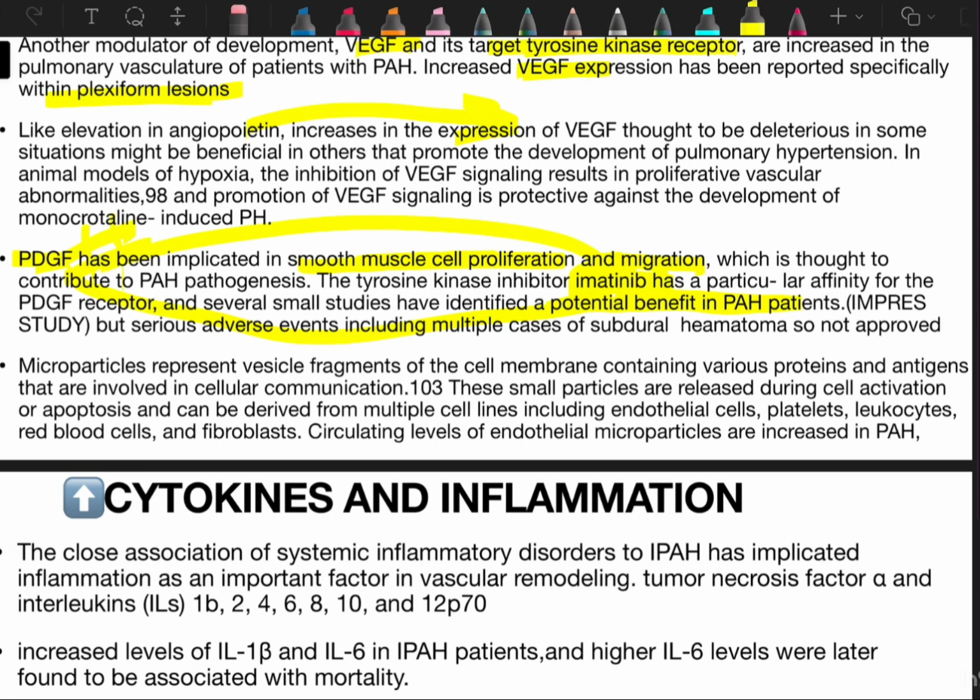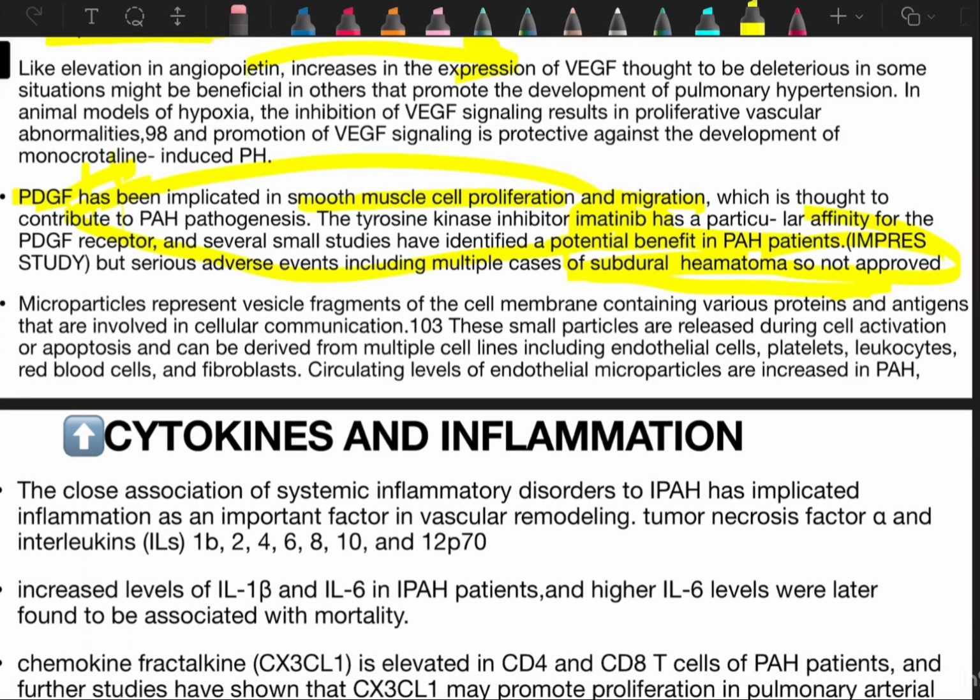So this is the IMPRESS study. But serious adverse event, including multiple cases of subdural hematoma, has been observed. That's why this imatinib therapy is not approved for PH patient. Very, very important. So imatinib used to cause subdural hematoma in patient of PH. So that's why it is not used or approved.